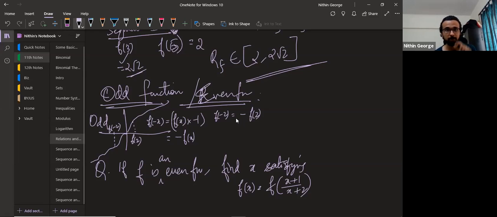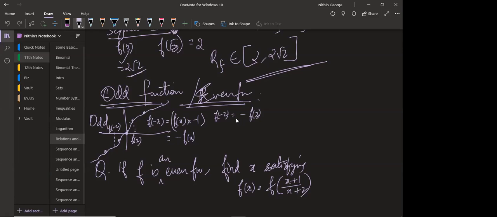All right, so using the origin, the origin will be the reflecting point. So this is where it reflects. If you have a point here, it will reflect this way. About the origin, it reflects. If you have a point here, it will reflect about the origin this way. Are you guys getting this? What an odd function is? Yes, sir.